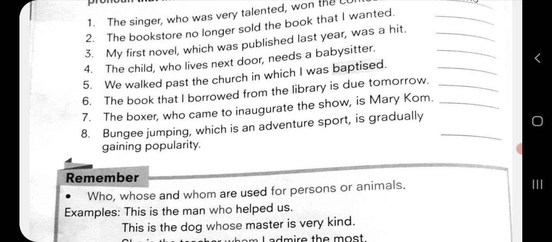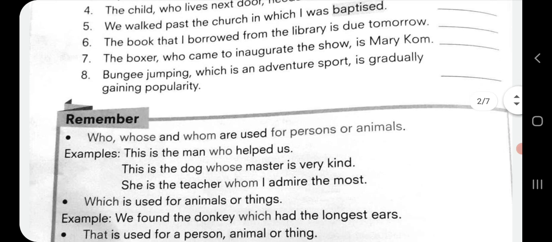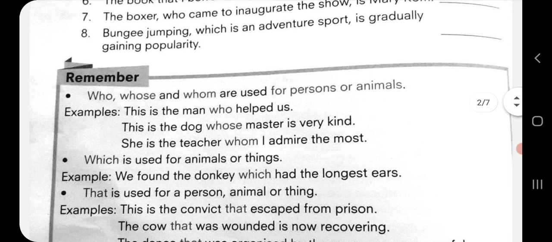Seventh one, the boxer who came to inaugurate the show is Mary Kom. Who came to inaugurate the show is our clause and who is the pronoun. Bungee jumping, which is an adventure sport, is gradually gaining popularity. So which is an adventure sport is the relative clause and which is the relative pronoun. So here we have finished the exercise, that is, let us practice.